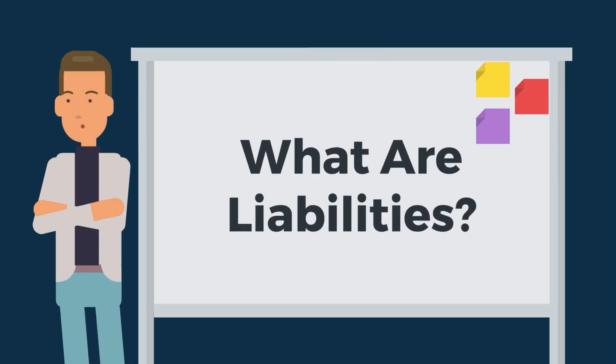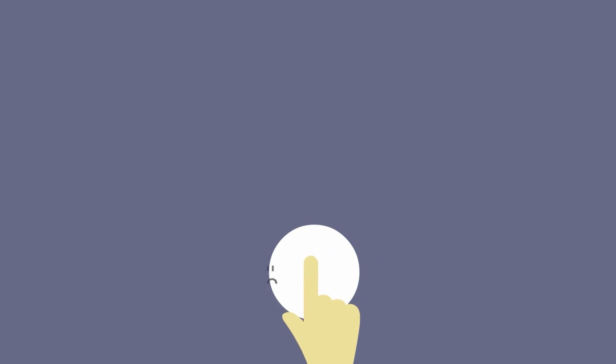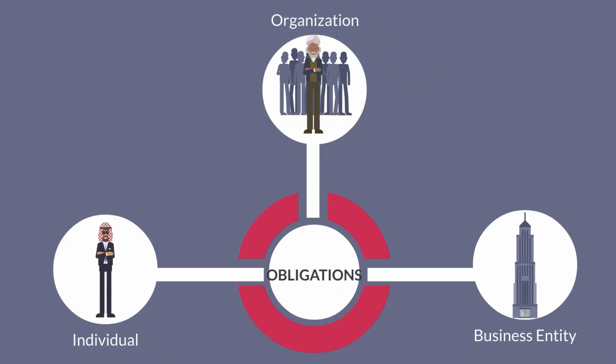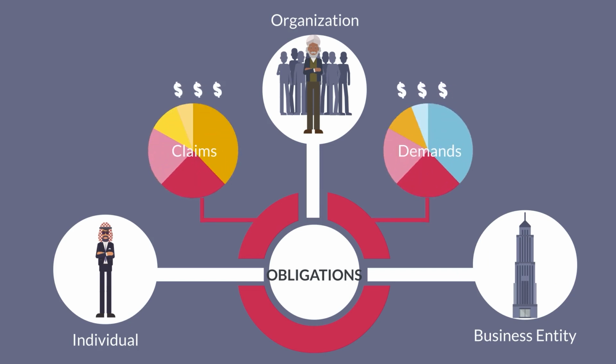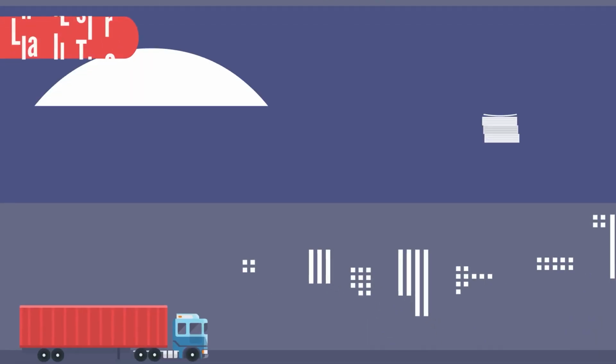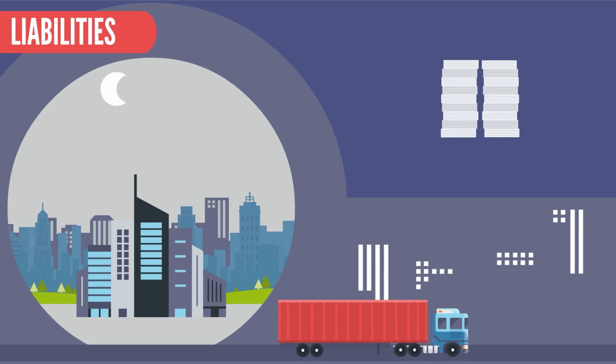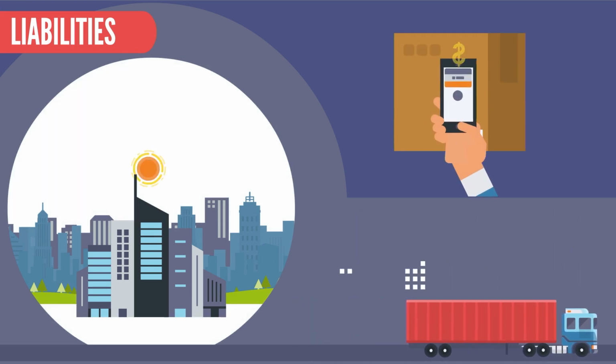What are liabilities? Liabilities are obligations or debts that an individual, organization, or entity owes to others. They represent the claims or demands on assets that must be fulfilled in the future. Liabilities arise from past transactions or events and require the transfer of economic resources or the provision of goods or services to settle obligations.